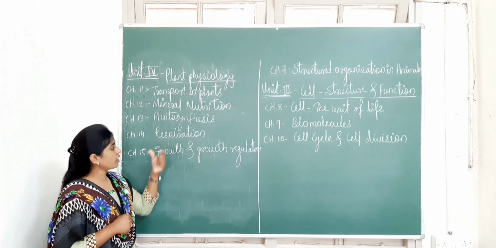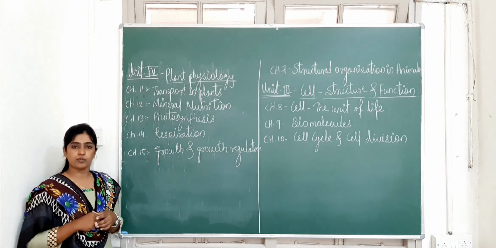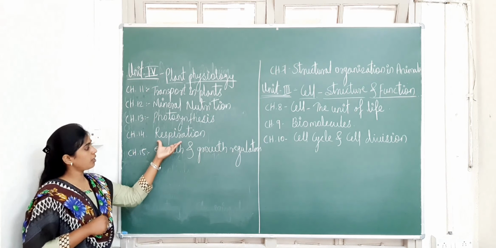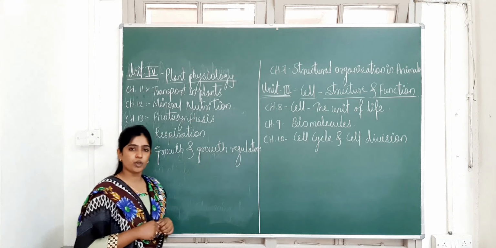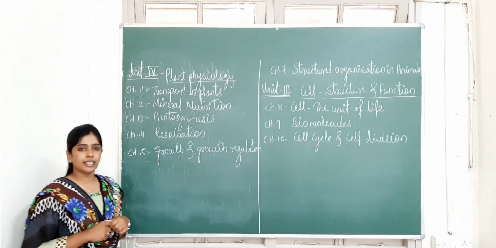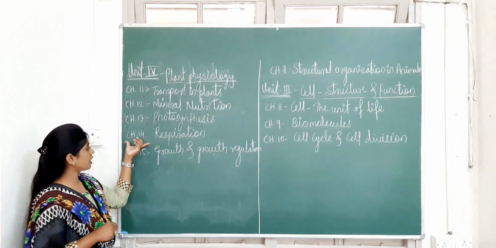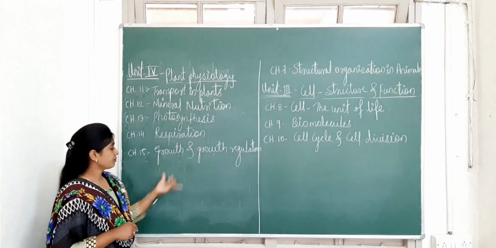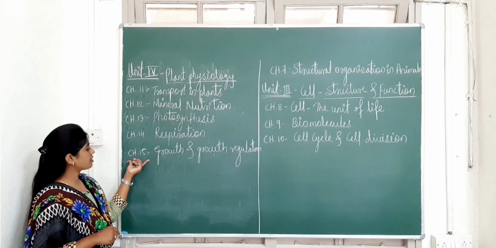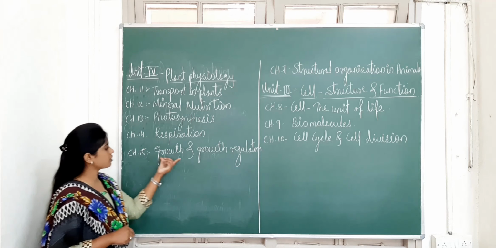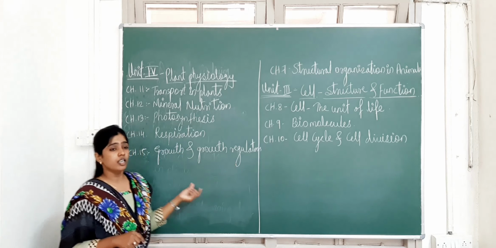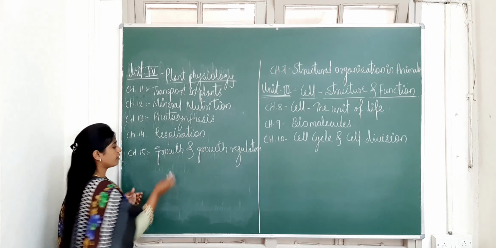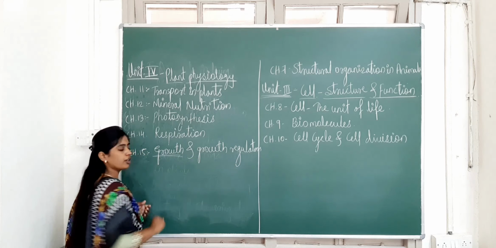In this topic you are going to study oxidative phosphorylation again, and next you have to study the glycolysis process and the Krebs cycle. In detail about respiration you have to study in chapter number 14. Next, the last chapter of this unit is chapter number 15, and that is growth and growth regulators. So growth is one of the important characteristics of living organisms.